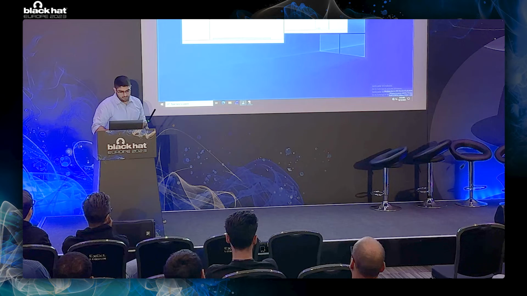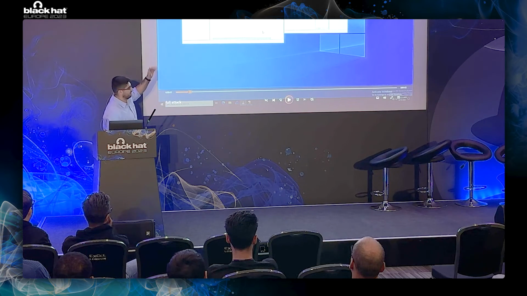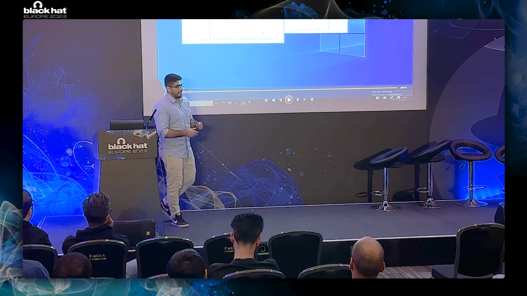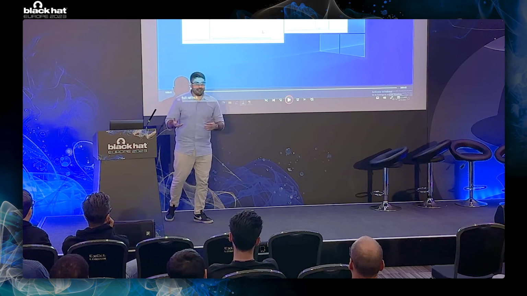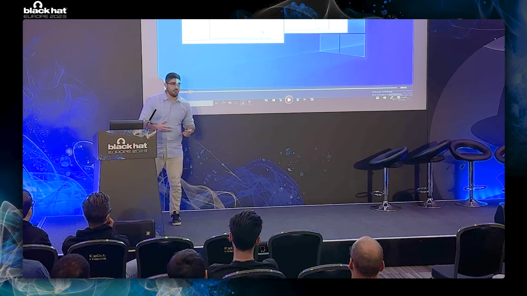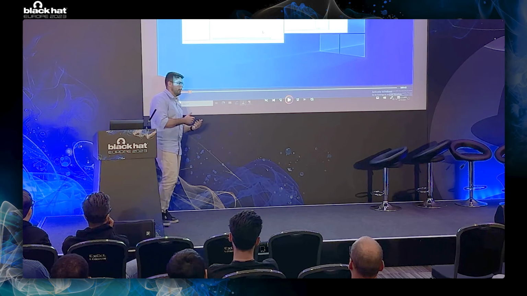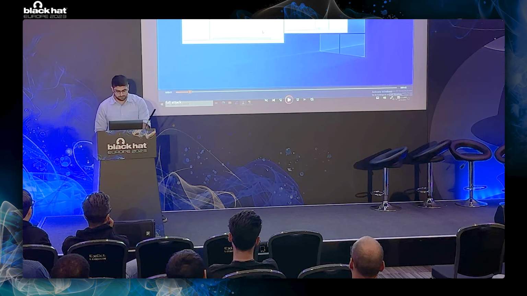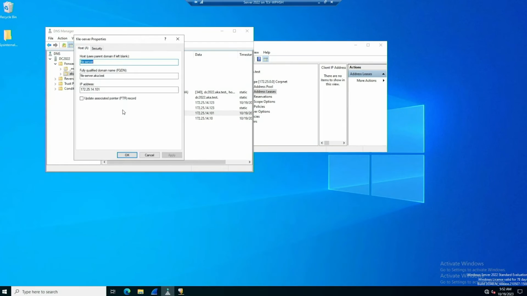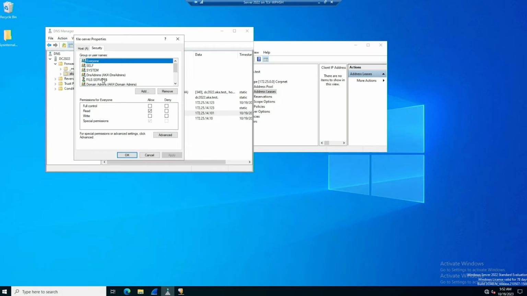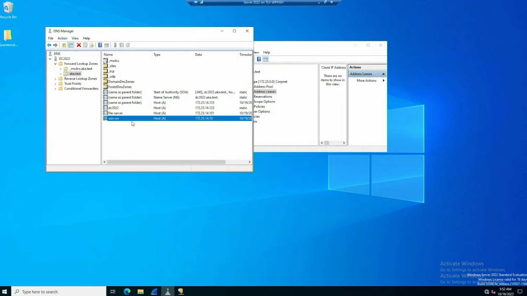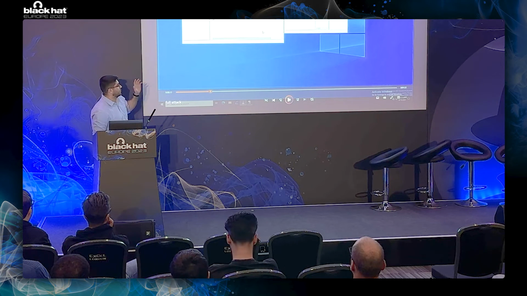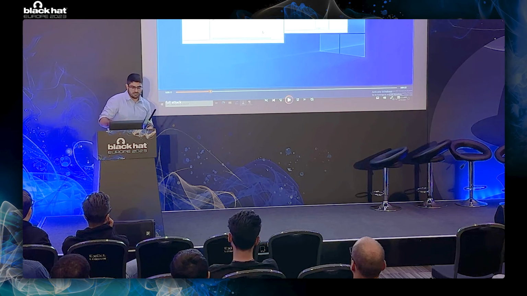So we're going to be targeting the DNS record of this file server here. The idea is that it is a file server in the network, and a lot of clients are going to be attempting to connect to it and authenticate to it. So what we want to do is to change the IP address of this record to our machine. If we take a look at the record, we will note that it is a normal client record. We can see that it is owned by the machine account of the server. The second machine that we have here, called WinSRV, is just a normal Windows machine that we're going to be targeting with NTLM relay.